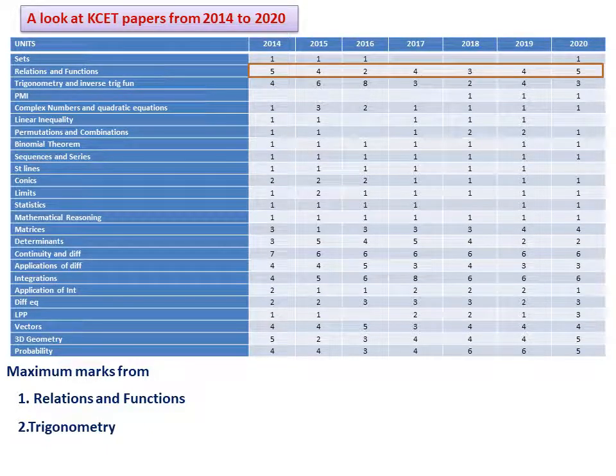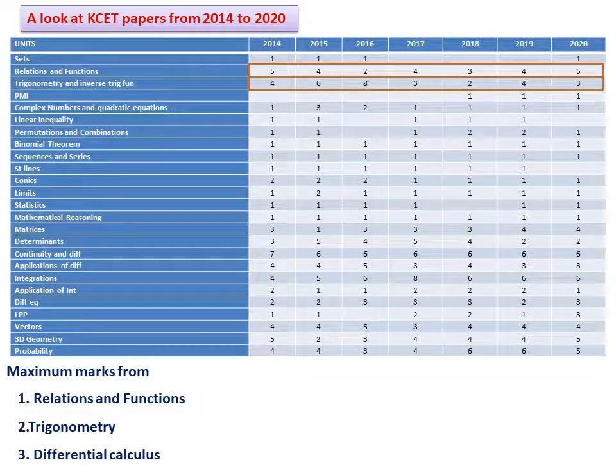Second unit is trigonometry. From trigonometry you can see 4, 6, even maximum 8 marks questions are asked, but there is also variation, sometimes even 2 marks. That means you should also know that there is no fixed pattern. Sometimes the maximum number of questions can appear from only one unit also.